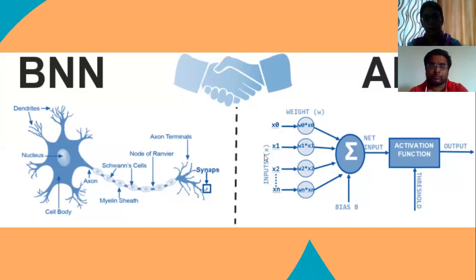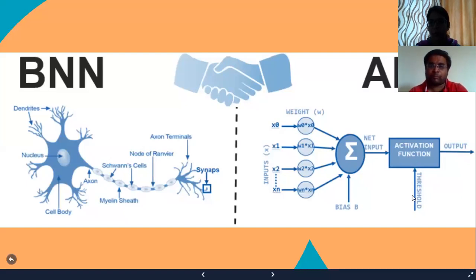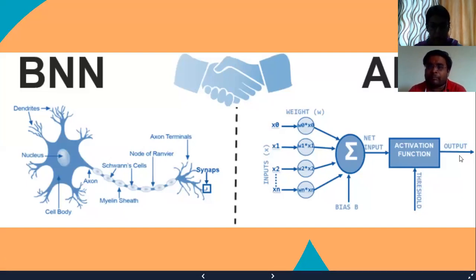There are a lot of neurons connected to every body part, but only those neurons connected to that particular part of our body get activated. That's why we use this activation function and threshold. Threshold means if the input signal is higher than this particular value, then only you have to give an output. Is it clear? So we are moving forward.